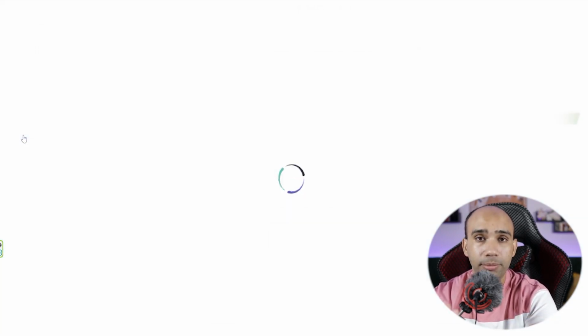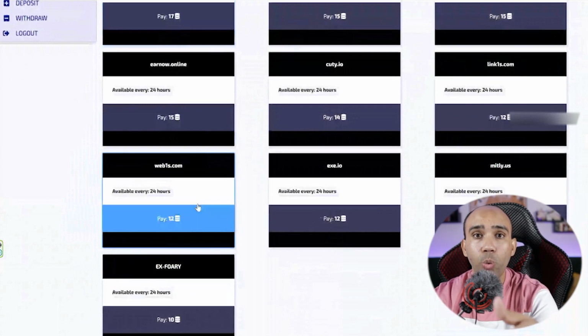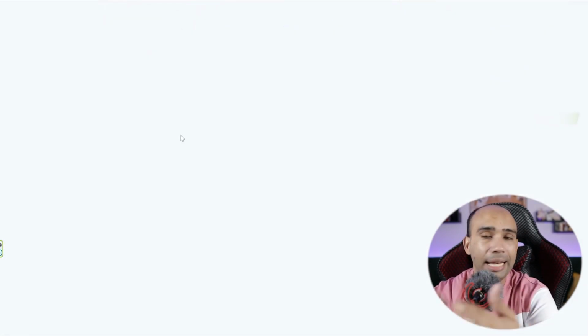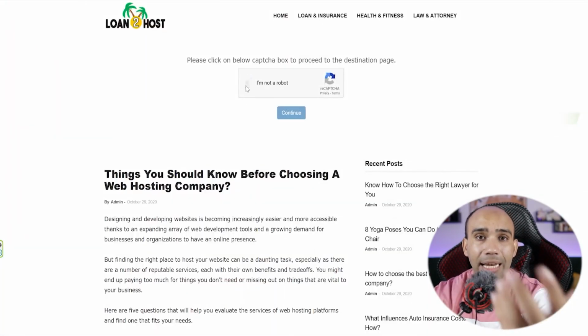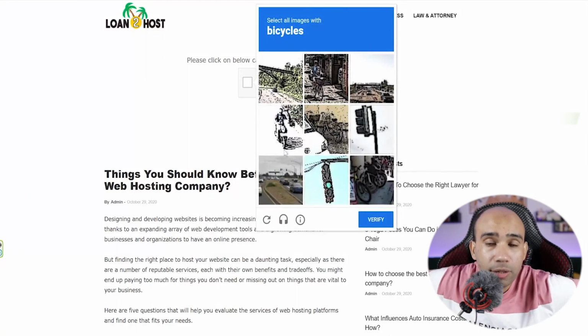These short links are pages like the ones on the previous site, which you go through in this way and find advertisements. Click on I am not a robot, of course. It tells you to choose the bicycle.